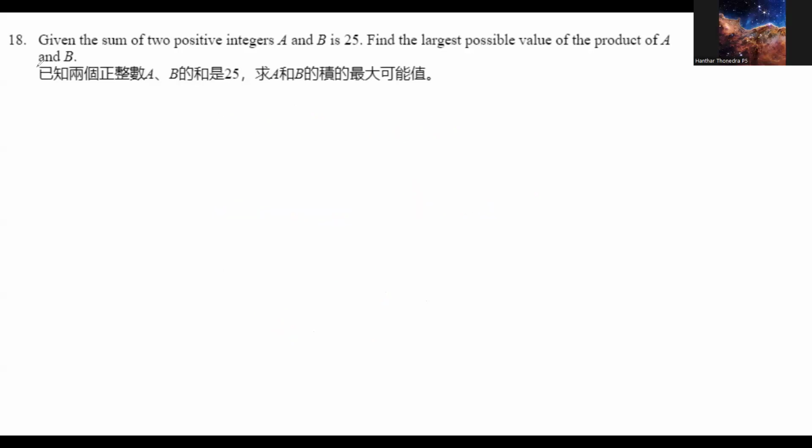Okay. So number 18, we already did this one. So now geometry, last 12 questions left.